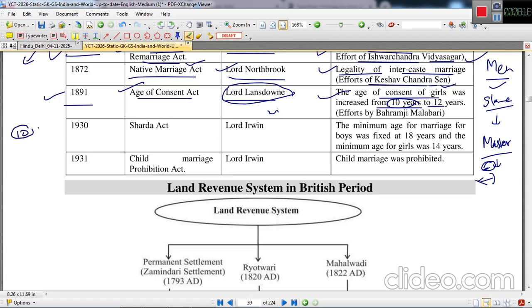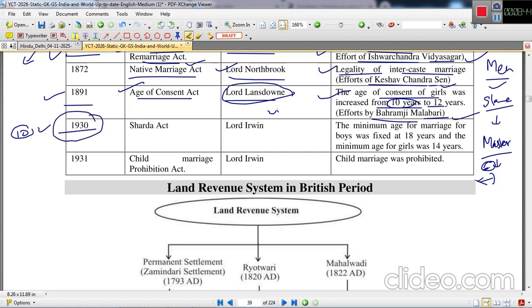The 10 years girls were also legally permitted in our society to get married with an older guy, or sometimes in our society a very older guy. But this age of consent was increased from 10 years to 12 years. This was one of the needed things at that particular time. This was due to the efforts of Behramji Malabari.